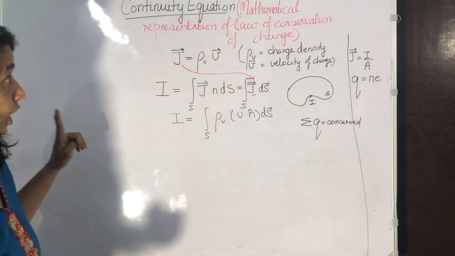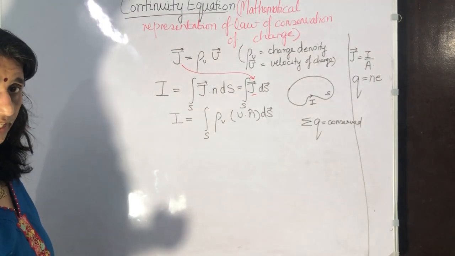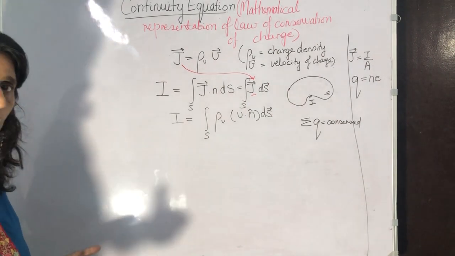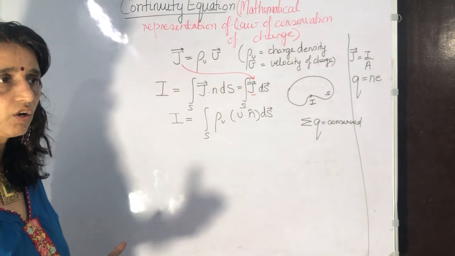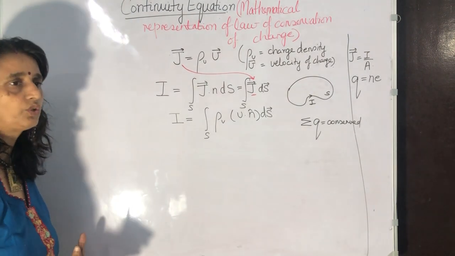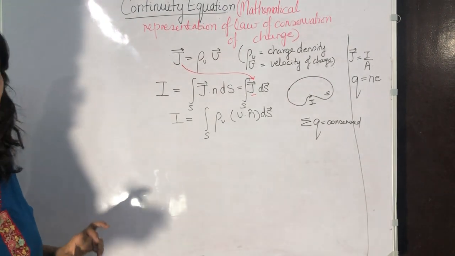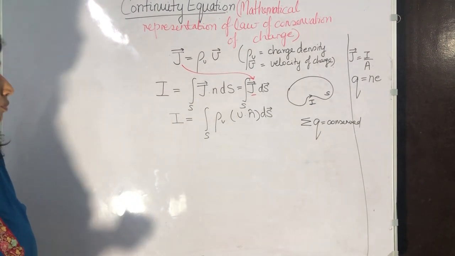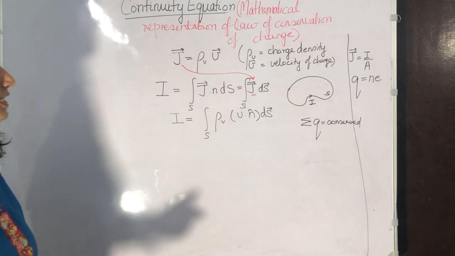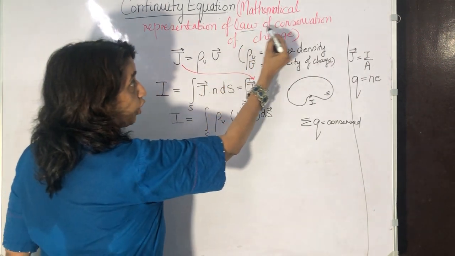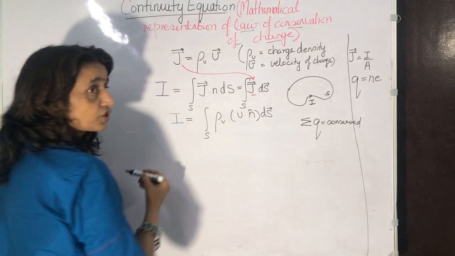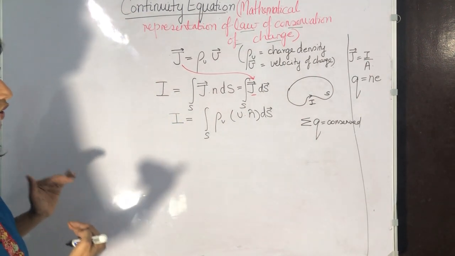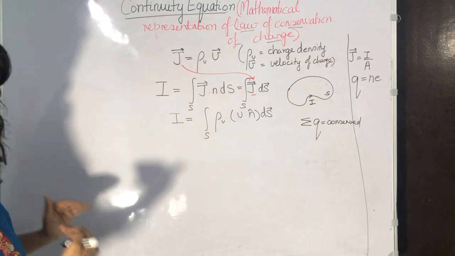Now, the continuity equation is talking about charge density and how it is varying with time, because electromagnetic field theory is when charges start moving. EMT fails if you talk about static things. Now, the continuity equation is representing the law of conservation of charges, and the representation is in a differential or integral form. That is all.